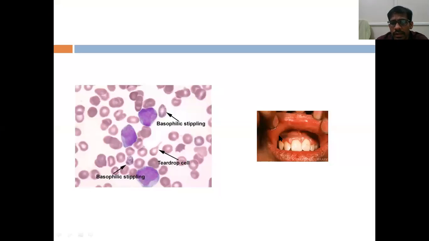Right? So as you can see there, this is the canine, so mostly over the canine. Also here you can slightly see that bluish coloration on the gum. So this is known as Burtonian line. So you remember this. This can be asked as a 2 marks question. And you can see these are the RBC with basophilic stippling. Teardrop cells also can be seen, and eosinophilia is also a sign of chronic lead poisoning.